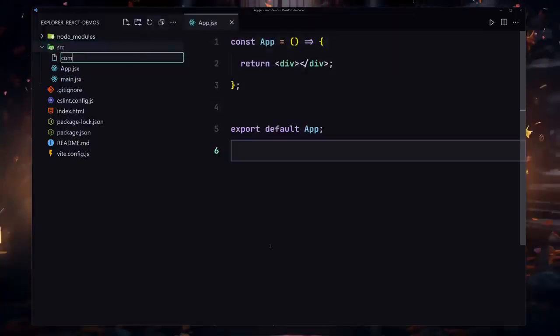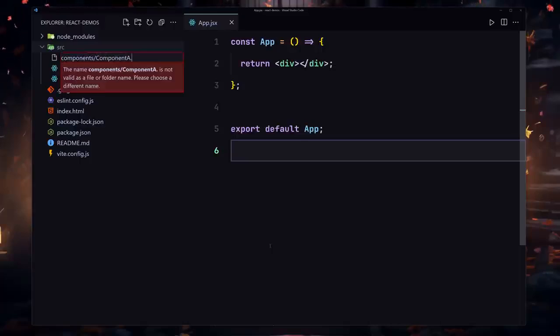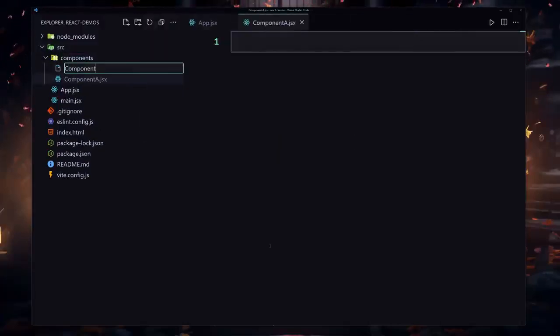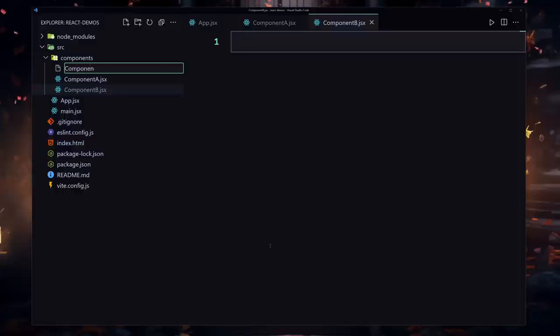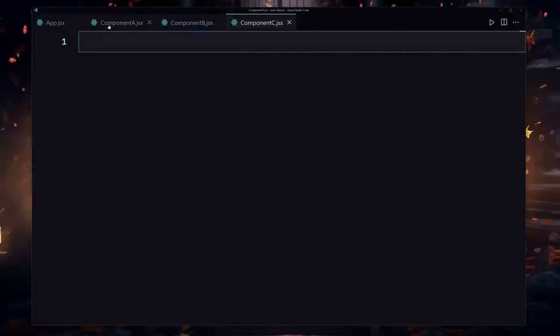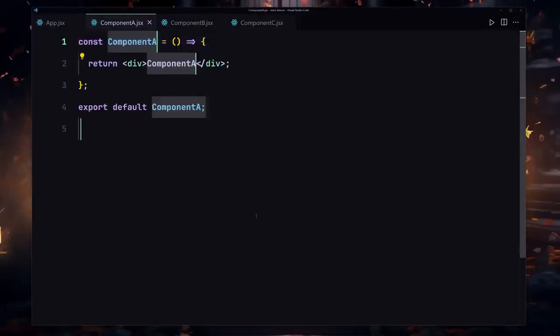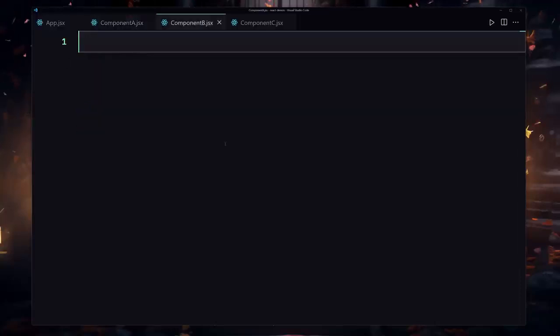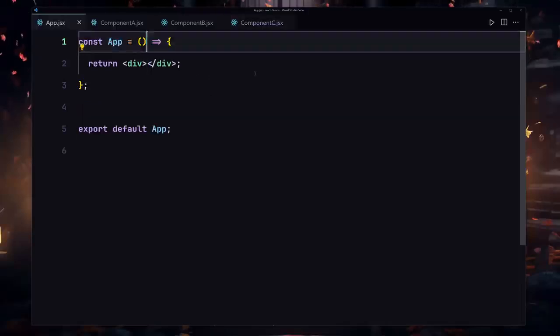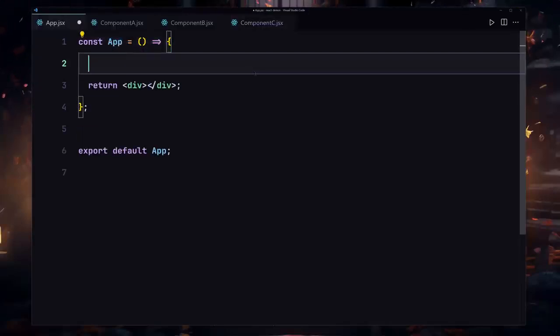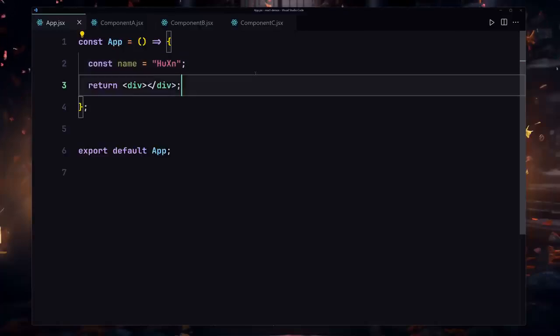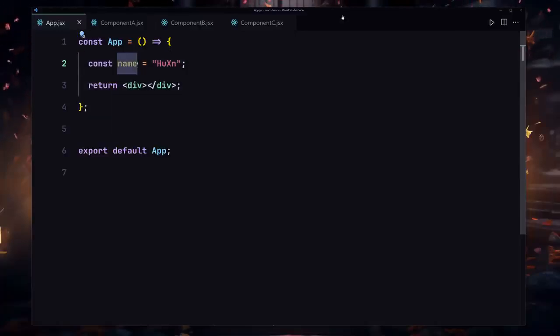What I'm going to do is create my components folder, and inside this folder I'm going to create component A.jsx, component B.jsx, and finally component C.jsx. Now I'll go into my component A and use RAFCE, then go to component B and use RAFCE, and also in component C. Now inside my app component, I'm going to create a variable with the name of name, and I'm going to give my name inside there. I'm going to save this file. Now we have to pass this name data into component C. So how can you go about doing that?